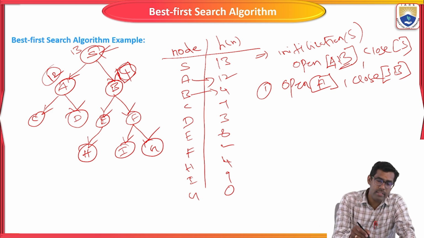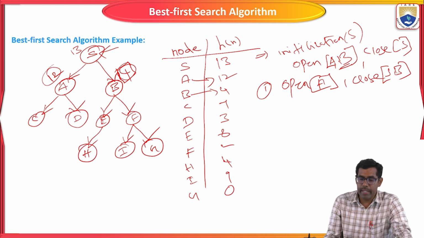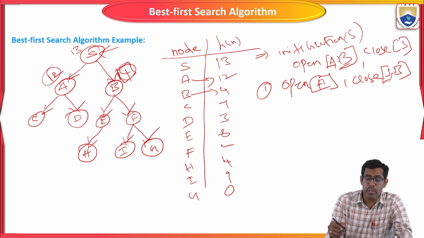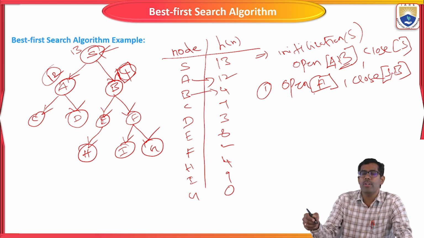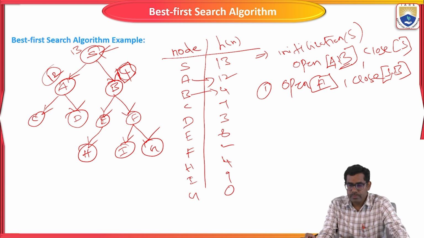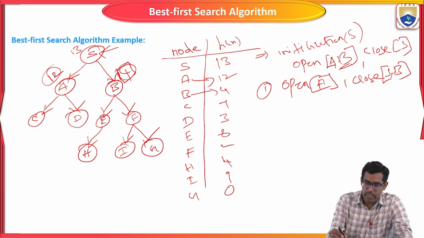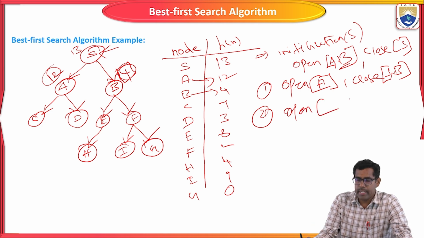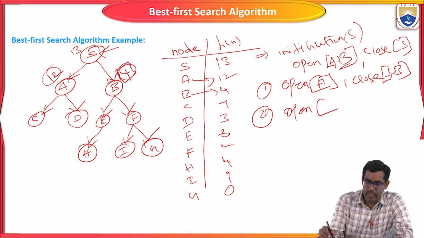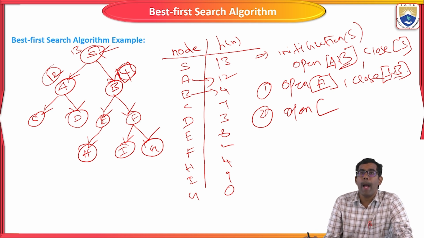Now B is selected, so it goes to the closed list. We remove it from the open list, and B should be added into the closed list. Okay, so the next step is again to consider the closed list. Now the selected node is B.